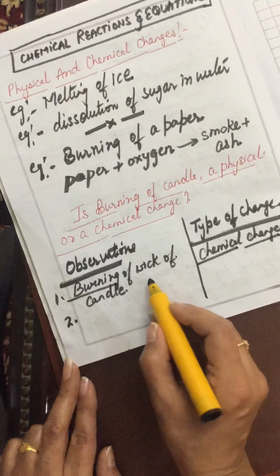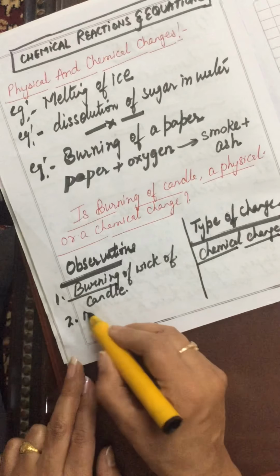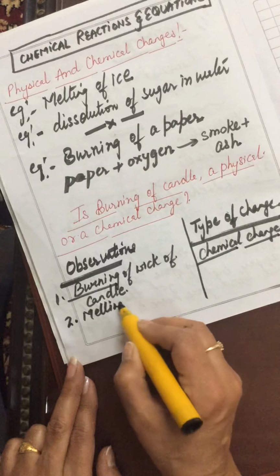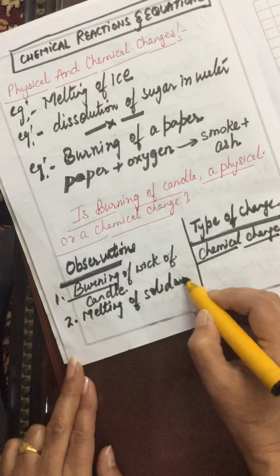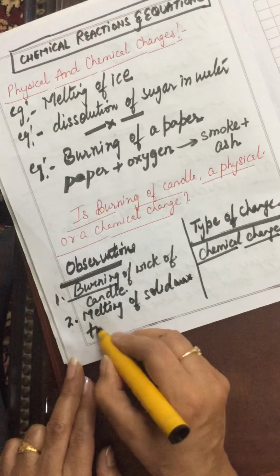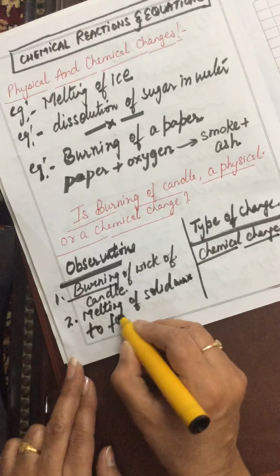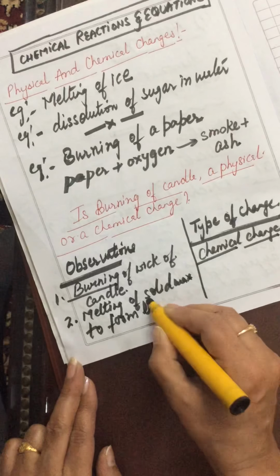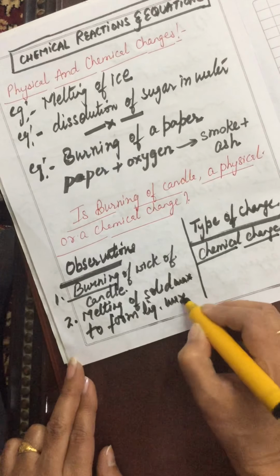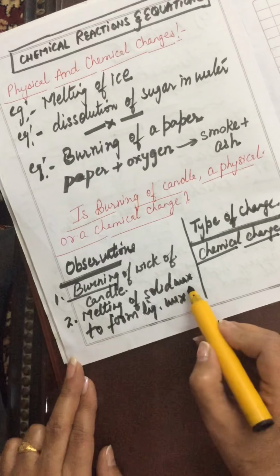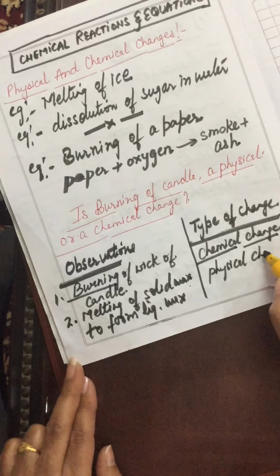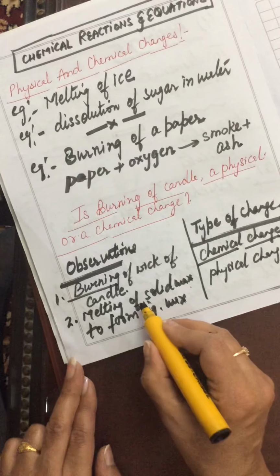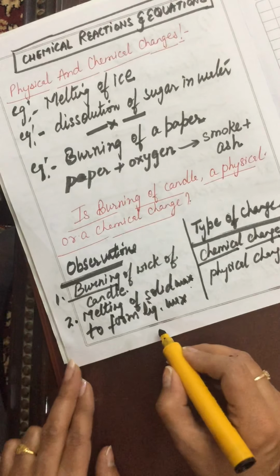Next, after burning of wick of candle, melting of solid wax takes place to form liquid wax. So now only melting of wax is taking place. Hence it is a physical change because only physical state of wax is changing here.